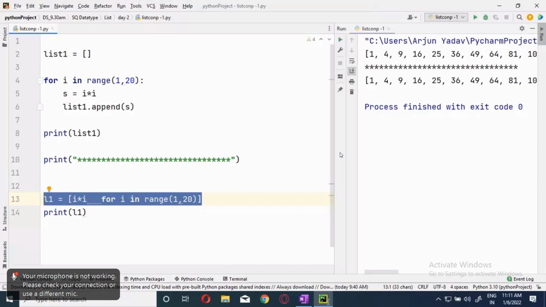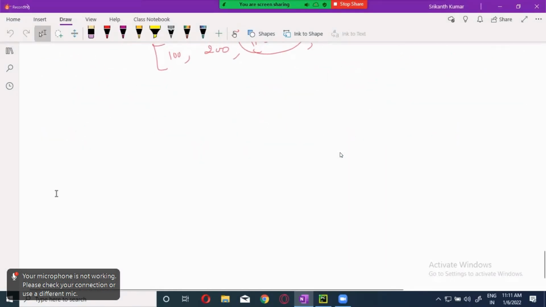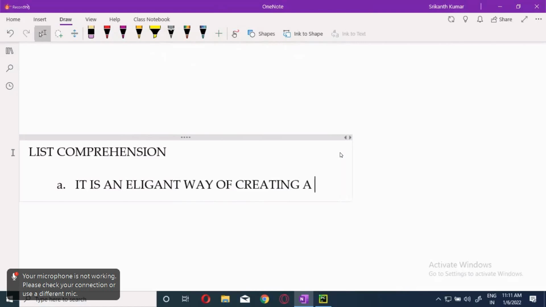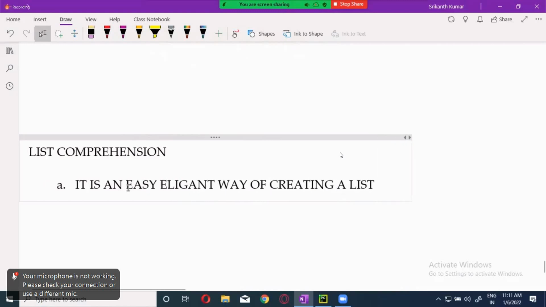Let me write it down so that it will be there with you. First one is list comprehension. First, it is an easy way of creating a list. Easy way of creating a list, guys. Now here, the coding, the use of fewer resources.